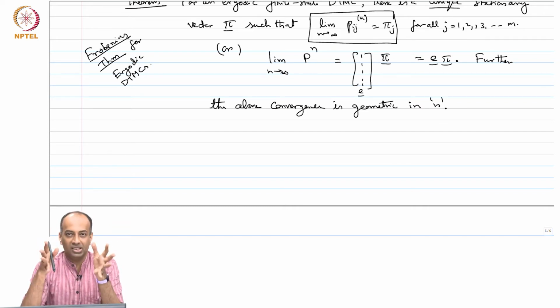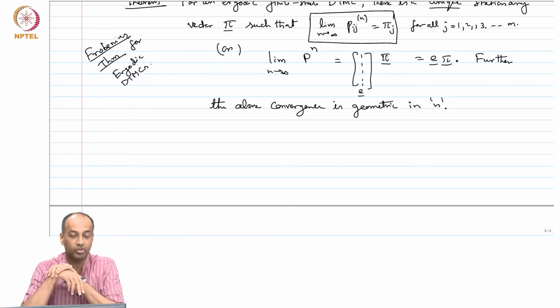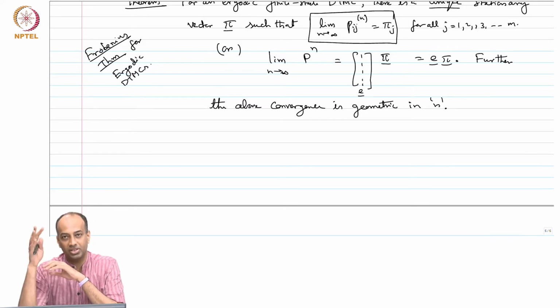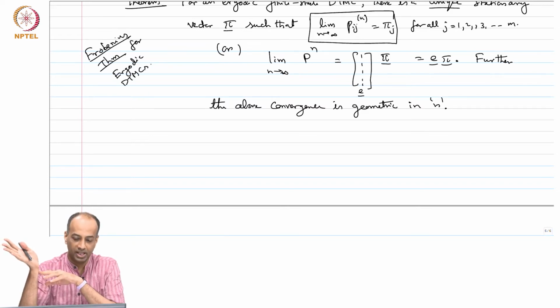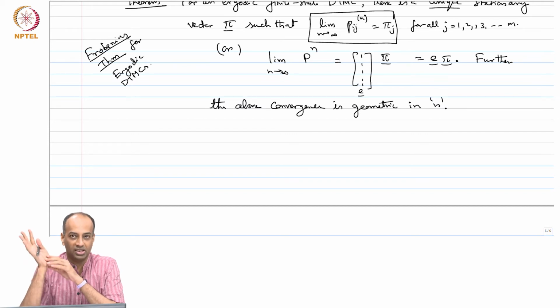See, if you start in the single recurrent class that you have, you are going to be inside the recurrent class, and the situation is exactly like the previous situation for what we just proved for the Frobenius theorem. However, if you start in a transient state, the question is what happens? Transient states, by definition, you will stay in the transient state only for a finite amount of time.